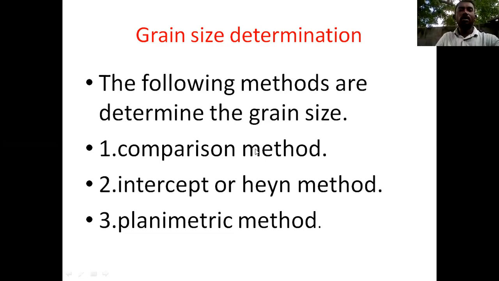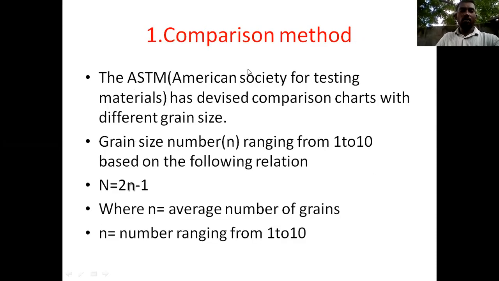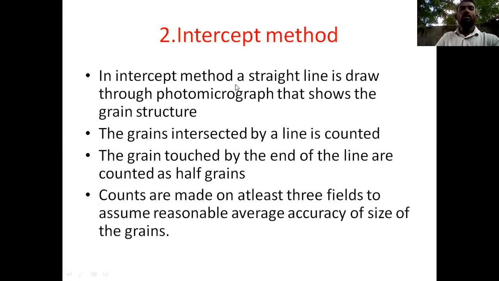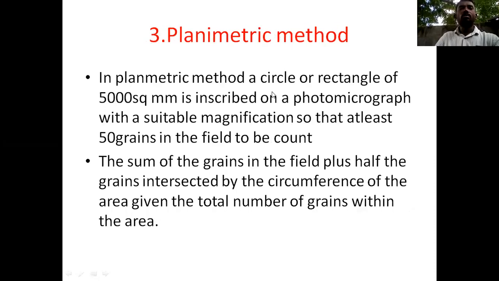The first is the comparison method, the second is the intercept or Heyn method, and the third is the planimetric method. For the comparison method we use the formula N = 2^(n-1), the standard formula, and then we can find the grains. In the second, we draw a straight line and find the number of grains. In the third, we draw a circle and find the number of grains based on that circle.